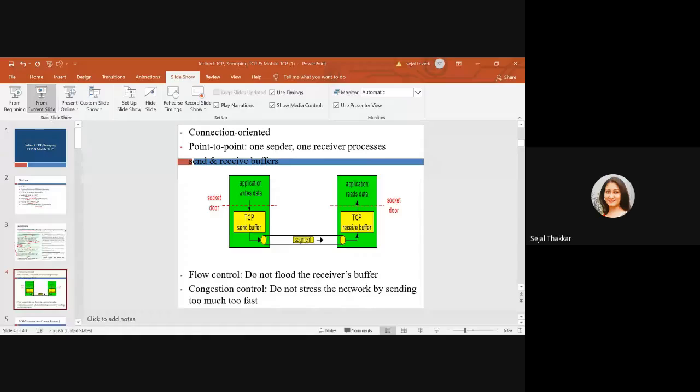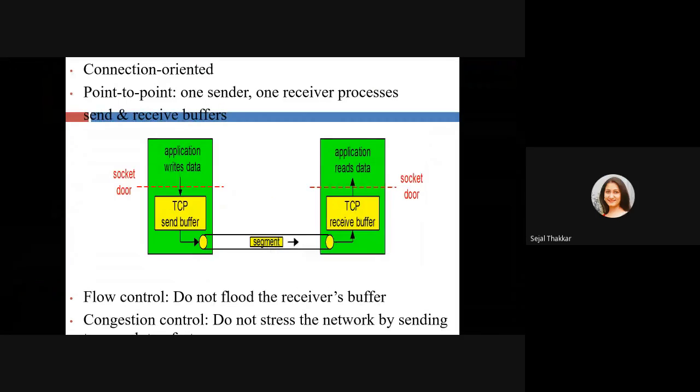TCP is a connection-oriented protocol. It means you have to establish a connection between the sender and receiver. It is a point-to-point protocol, with one sender and one receiver in the process. It has send and receive buffers. You can see here there is a sending buffer and a receiving buffer, through which you are sending your data, your segment, or we can say packet.